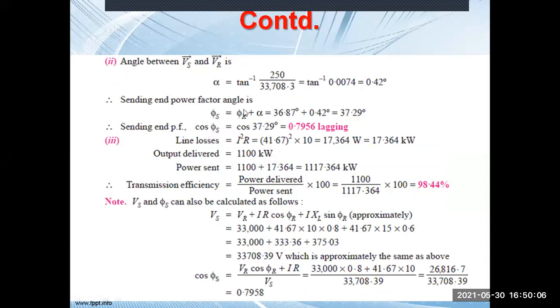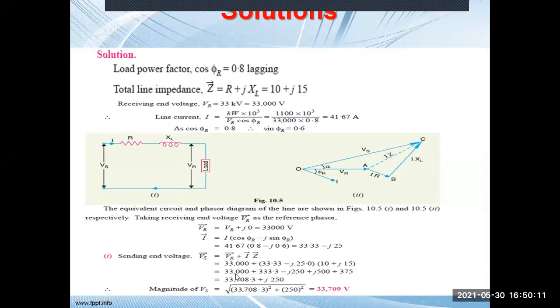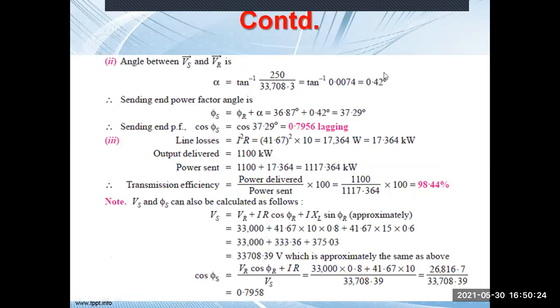So now the angle. Angle alpha can be calculated. That is tan inverse of this 250 by this one, so angle of VS. We have to calculate the angle of the sending end, then only we can calculate the power factor. So that is 0.42, that is the angle. Now sending end power factor angle will be receiving end power factor angle plus alpha. So alpha we have calculated, so we can calculate this angle, and then if you take the cos of that, that will be the sending end power factor.